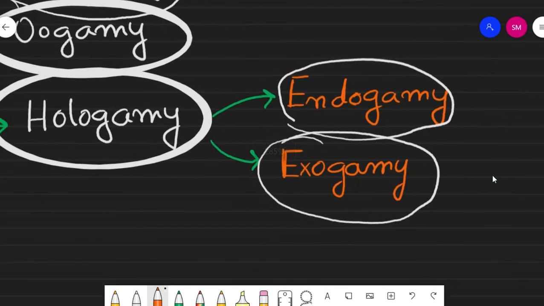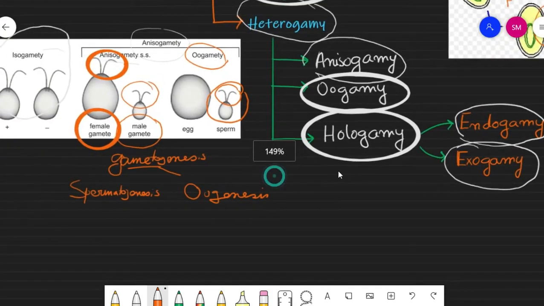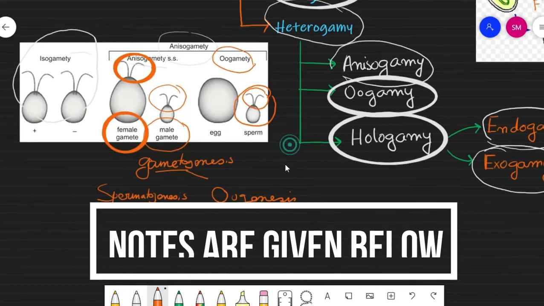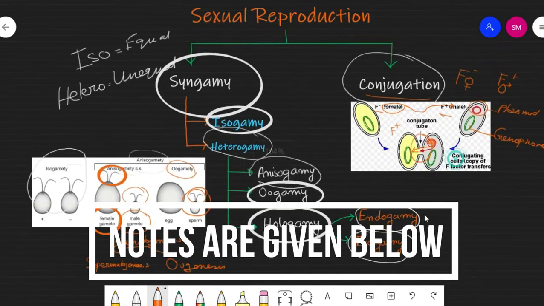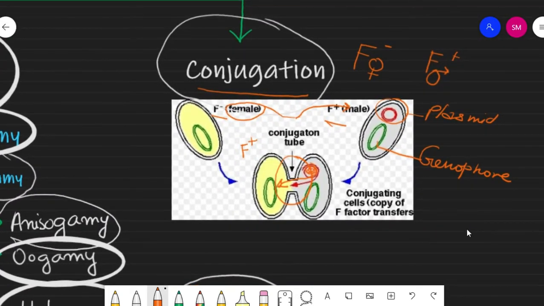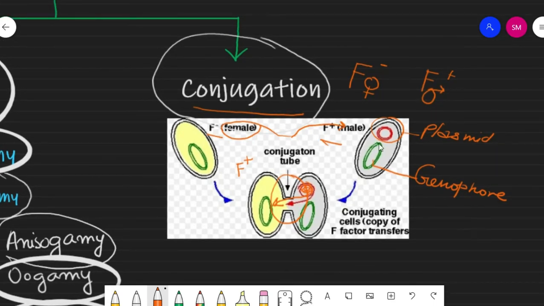So ultimately there are many different types of gamete, and according to their formation and their process of fertilization, they are classified in different ways, as well as in the case of conjugation. Conjugation is another part of sexual reproduction. Both individuals come together, they form a tube, and that tube is helpful to transfer their genetic material, and they change their character. Here the number does not increase. So reproduction does not only mean increasing the number, reproduction also changes the character.